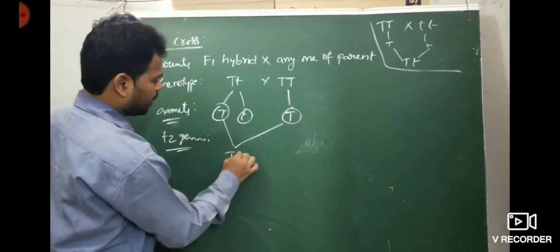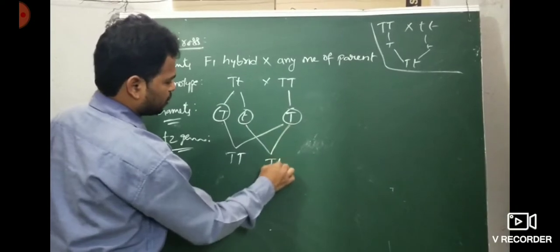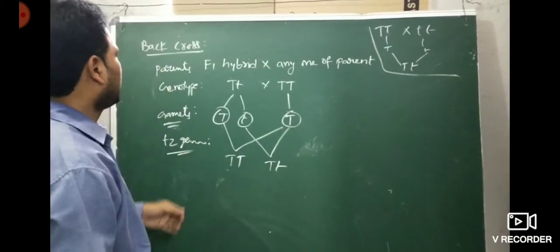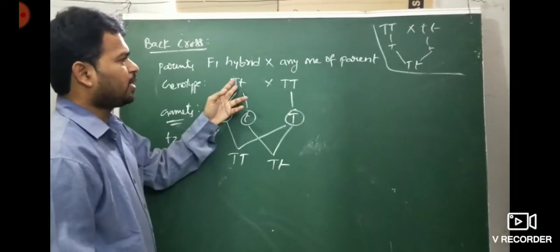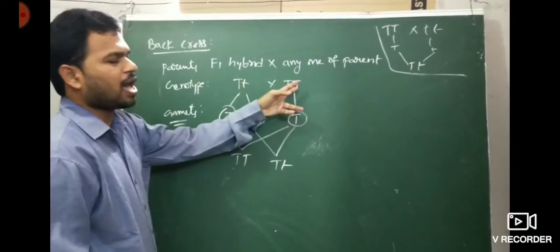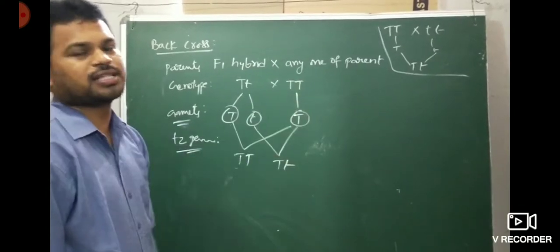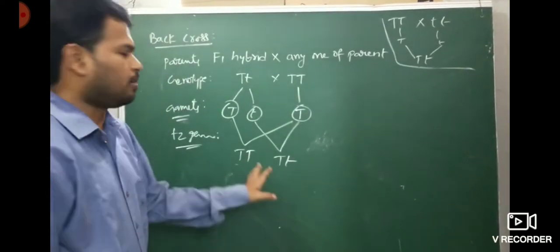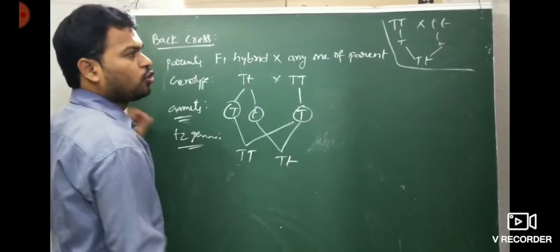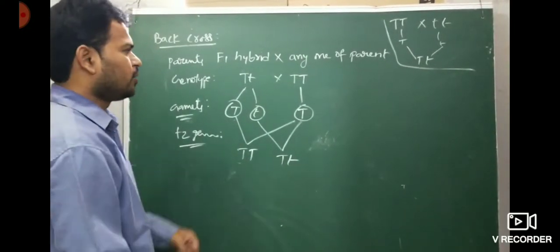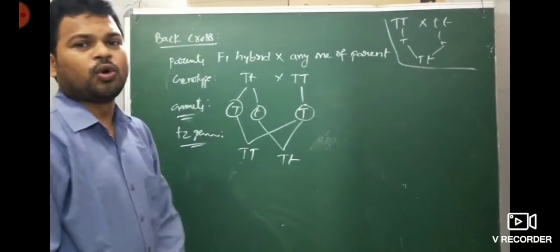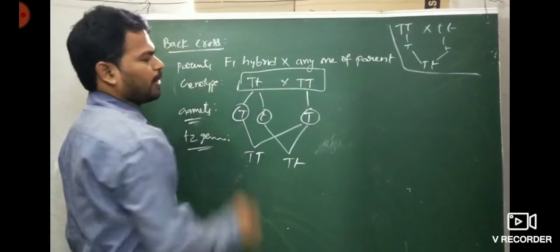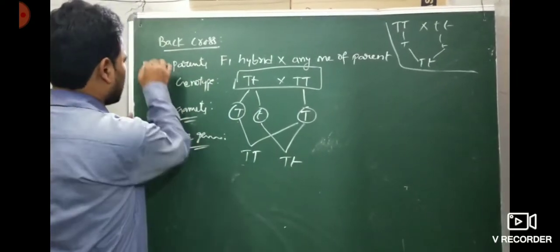Then it combines capital T, small t. This is also tall. This is also tall. So in the F1 back cross, when the F1 hybrid is crossed with a homozygous tall, then all the plants produced are tall plants only. No dwarf plants. In which of the following combinations are only tall plants produced? This is the combination. Only tall plants. This is the first case.